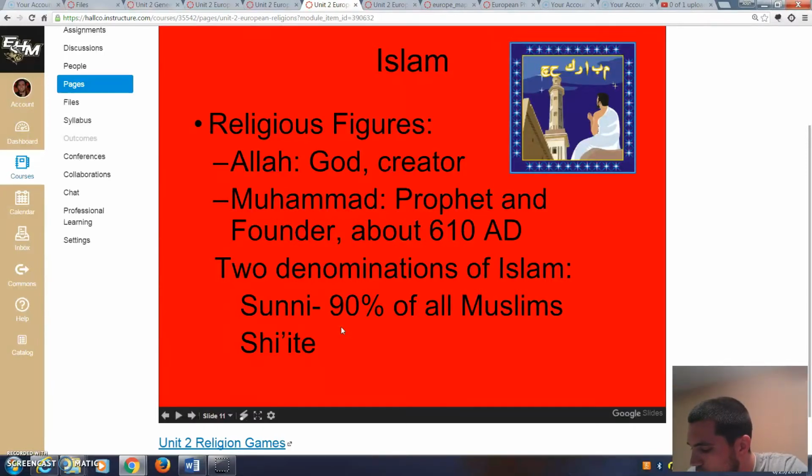Number 21. Who was the prophet of Islam? Well, if you look right above where it says the two denominations, you'll see prophet and founder, and that would be this guy right here. Okay. I'm just going to say his name because it can be kind of hard to pronounce. That would be Muhammad. Okay. Remember, that is not Muhammad Ali. Okay. All right.